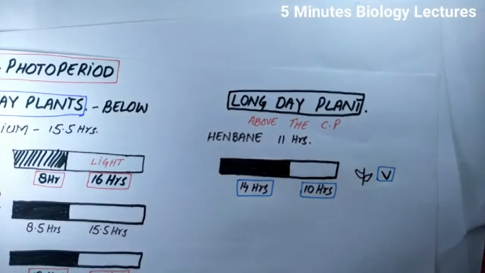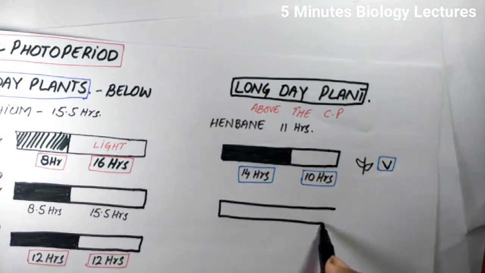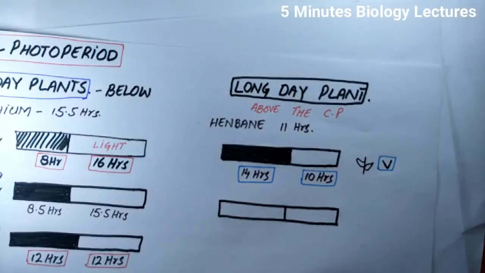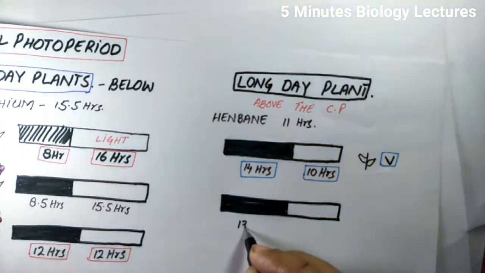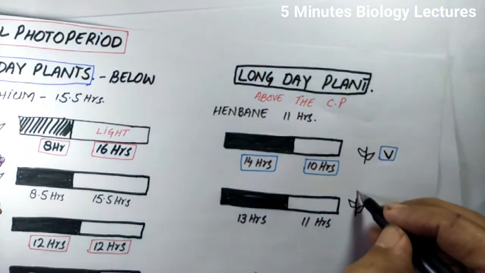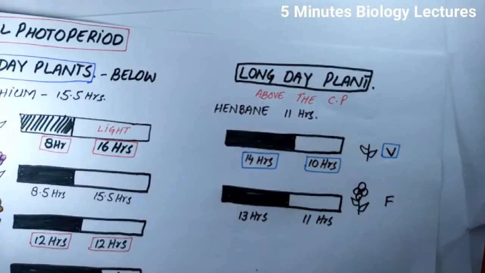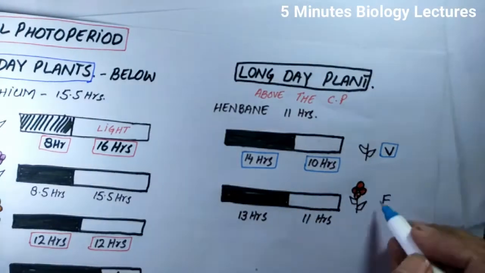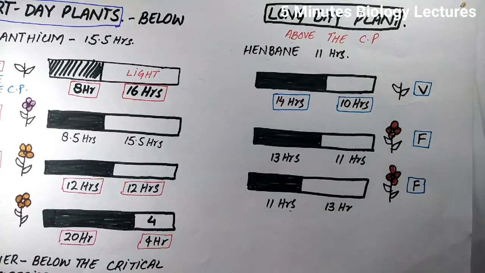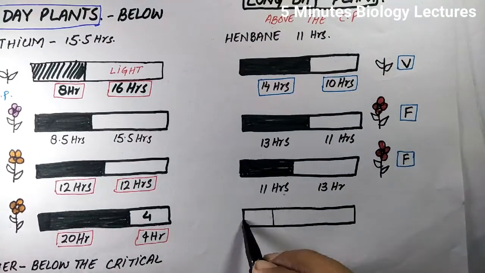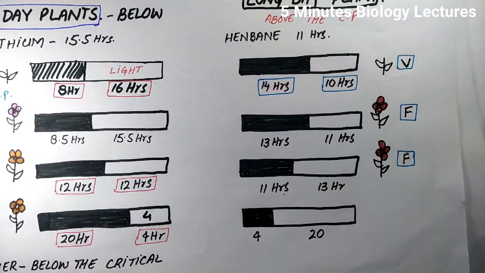With the gradual increase in the light duration, a long day plant such as henbane flowers. When we provide it with 11 hours of the light period, it will flower. Even up to 20 hours of the light period, it will produce flowers. Do not confuse the critical photoperiod of the short day plant and the long day plant.